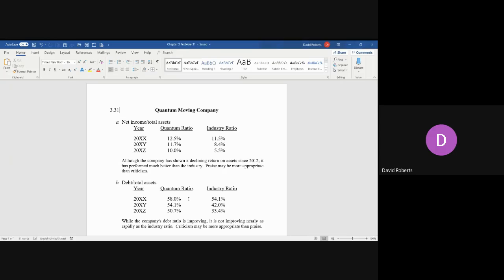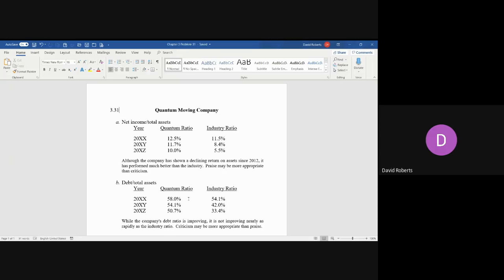So what I do with all of these ratios is I look at the numerator portion, and I determine whether I want a larger number or a smaller number. If a larger number is better, then the ratio will also be a higher number. So net income, I'd like more net income, and so a higher number is better.